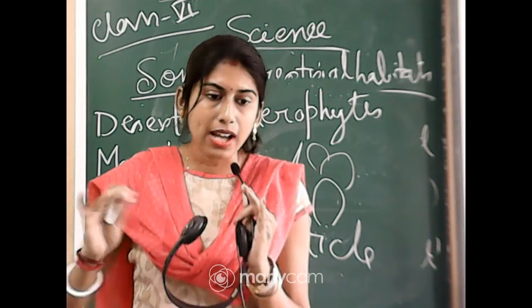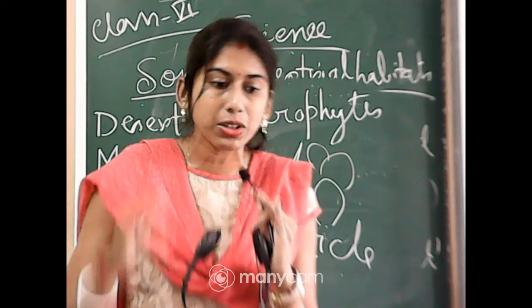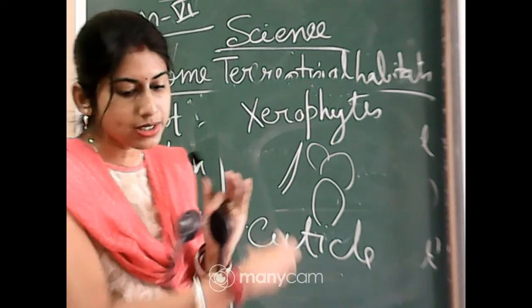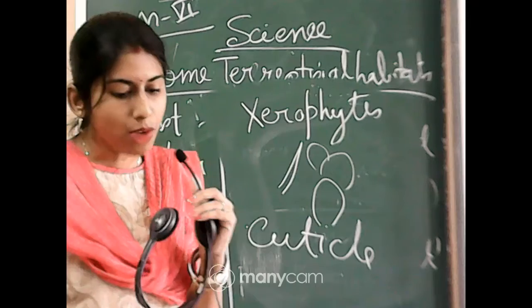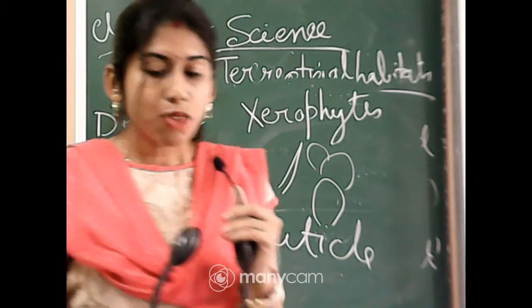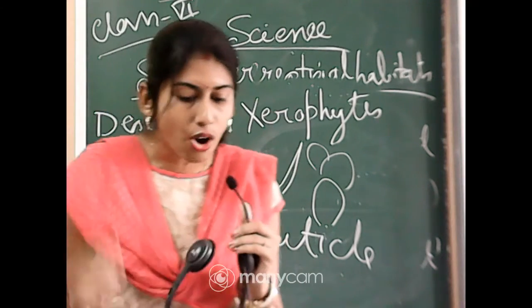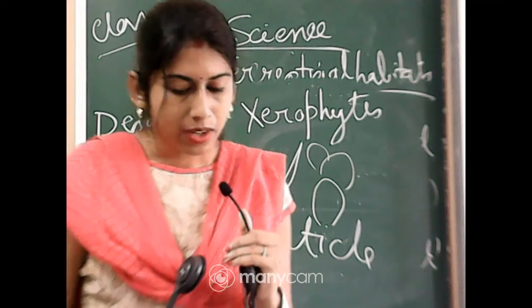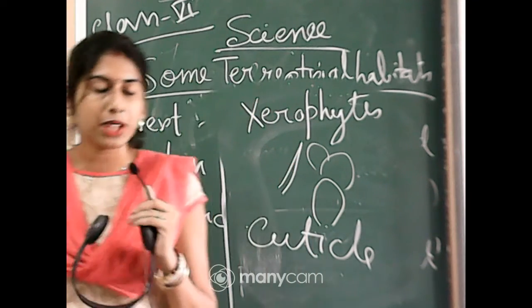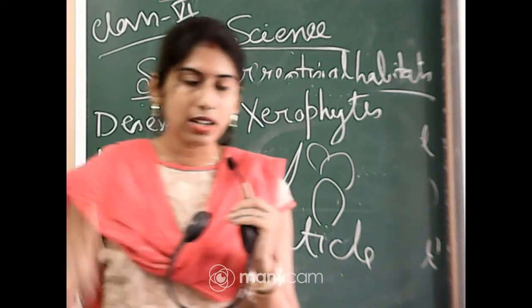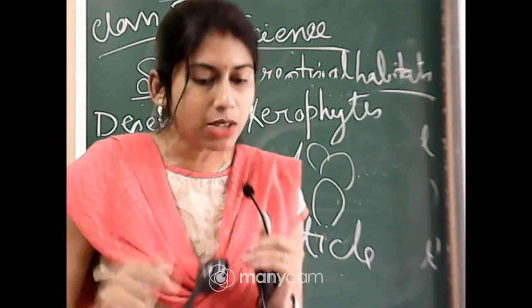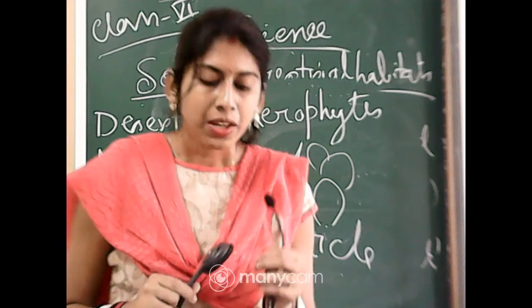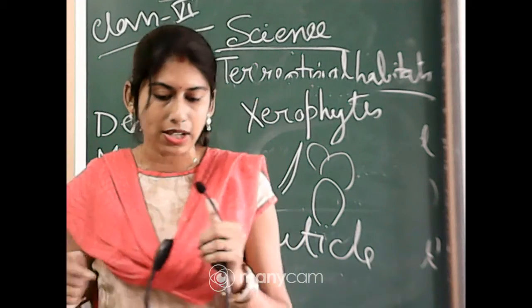That's why they are covering their body with a waxy layer which is called as cuticle. These can be found on the stems and leaves for the prevention of loss of water. Okay. So, the stem and the leaves are covered with a thick waxy cuticle layer, which helps to retain water.